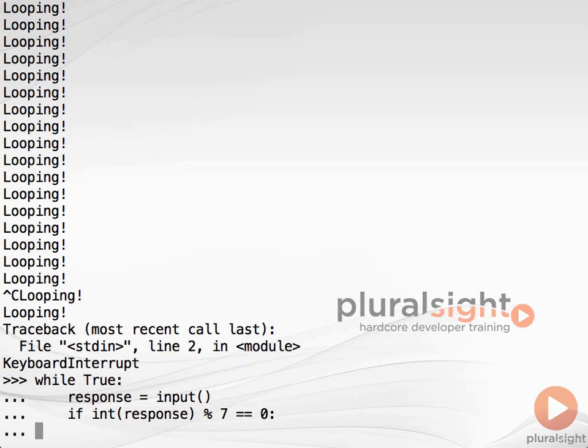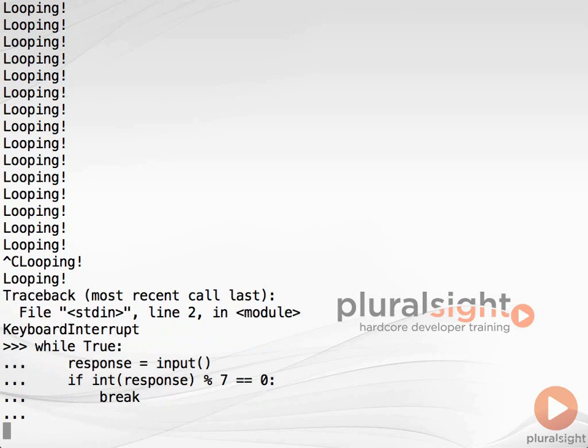If the remainder is equal to 0, the response was divisible by 7, and we enter the body of the if block. Within the if block, now 2 levels of indentation deep, we start with 8 spaces and use the break keyword. Break terminates the innermost loop, in this case the while loop, and causes execution to jump to the first statement after the loop, or in our case, the end of the program. Enter a blank line at the 3 dots prompt to close both the if block and the while block.